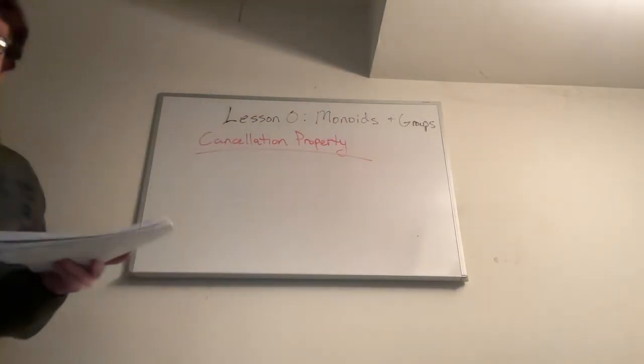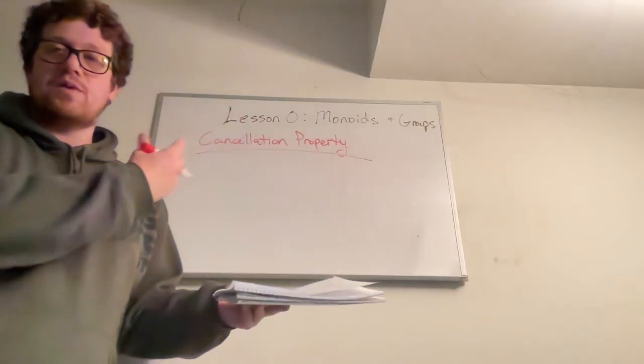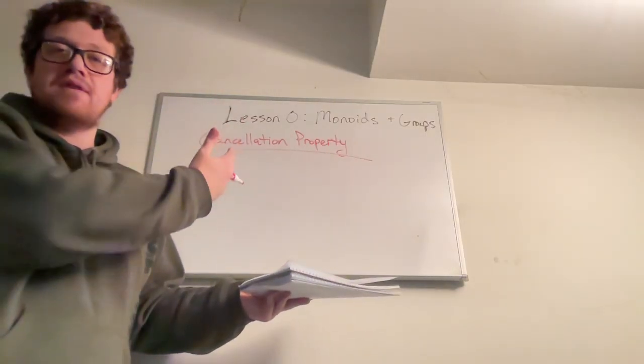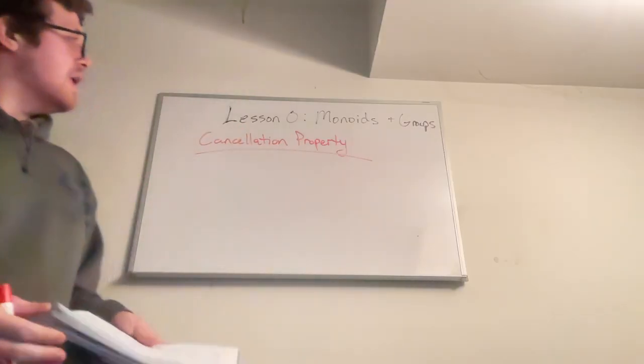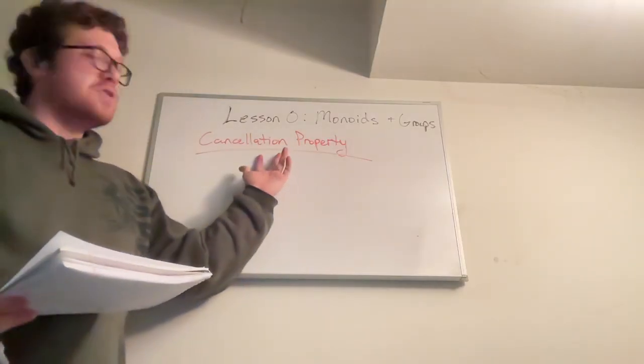In a group, when you're writing out your equation with variables, if it's 3x plus 7 equals 2, you can subtract 7 from both sides and cancel the 7. And you're using the property of group theory here. So you're using this cancellation property.